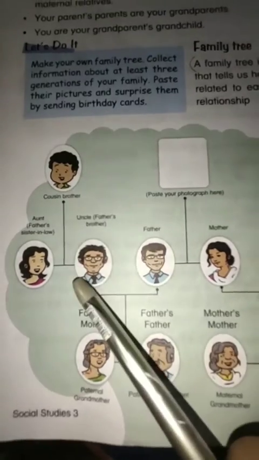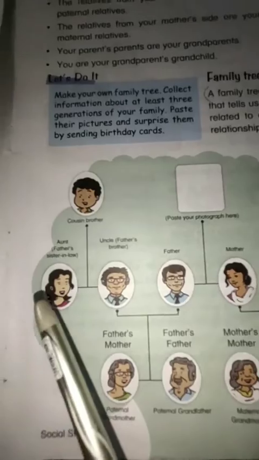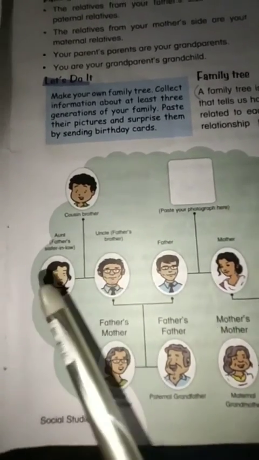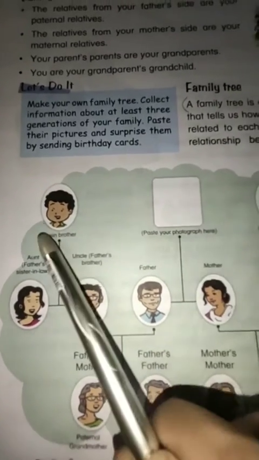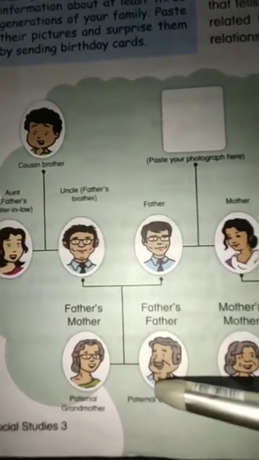So your father's brother is your uncle, and your father's brother's wife is your aunt, and your uncle and aunt have a son, that is your cousin brother. So this is your paternal side.